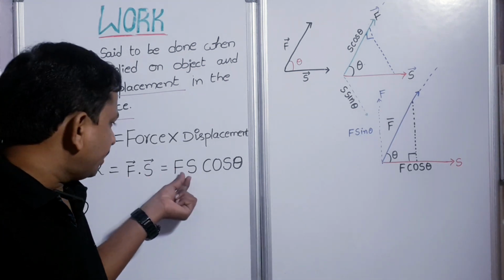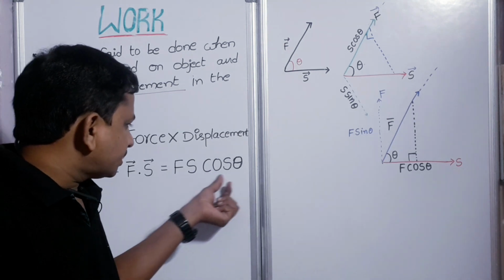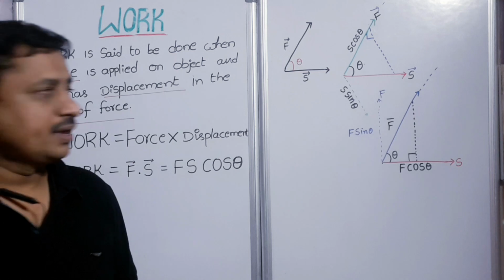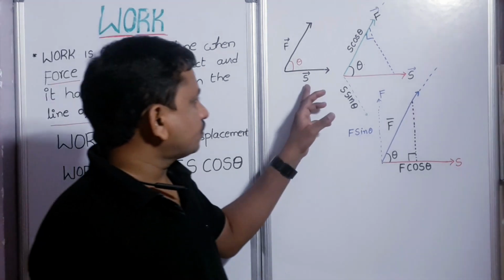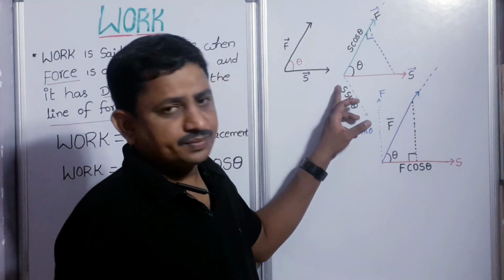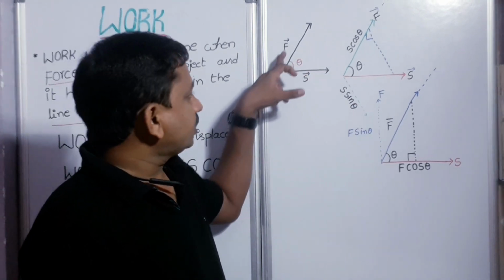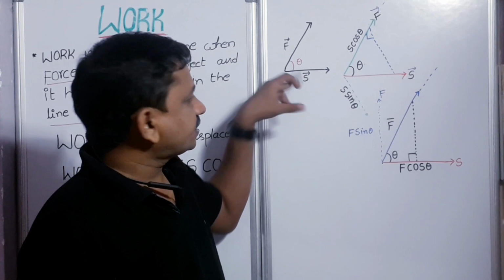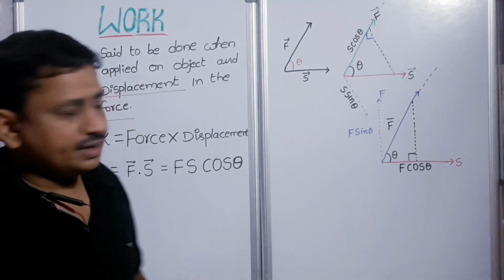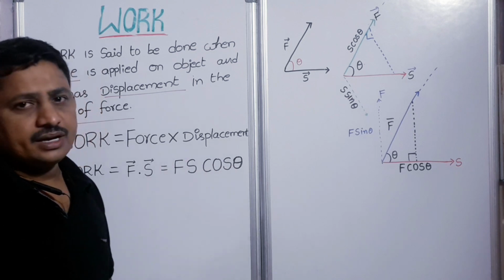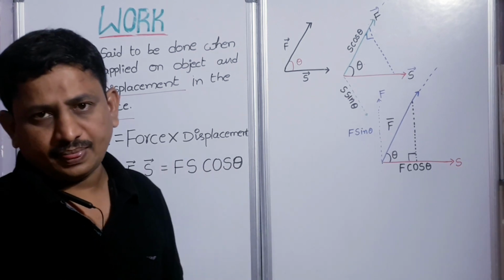Here theta is the angle between the force and displacement. Suppose this is the direction of displacement and this is the direction of force. The angle between these two is theta. Here F S cos theta can be written in two ways.